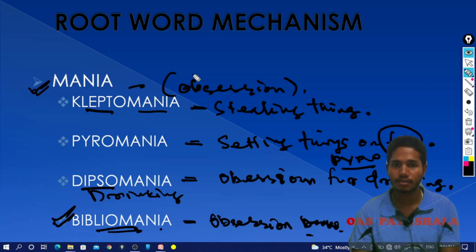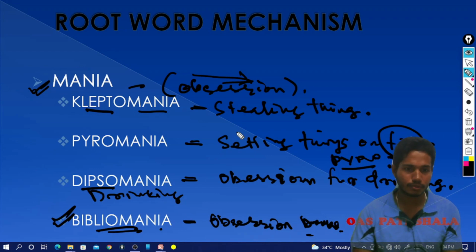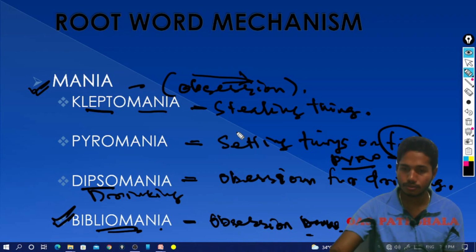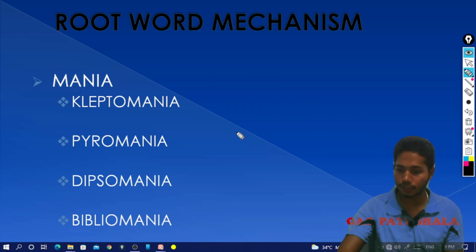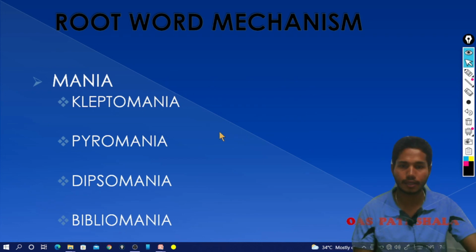Mania means simply obsession. Okay, so root word रो अर्थ mechanism रो अर्थ होची गोटे root word जाना तो several word रो meaning solve करंतु आराम से. Okay, so we are going to the next session of root word mechanism.